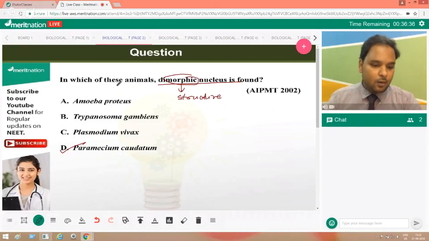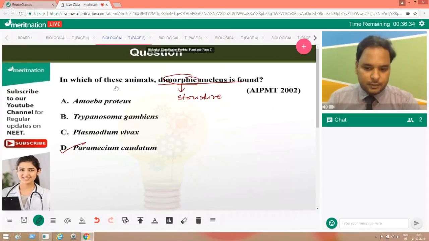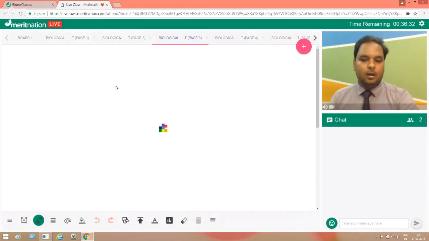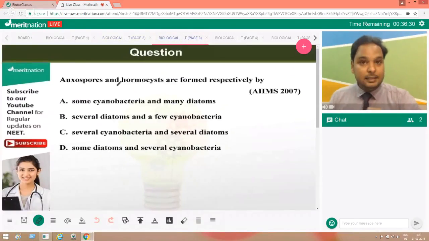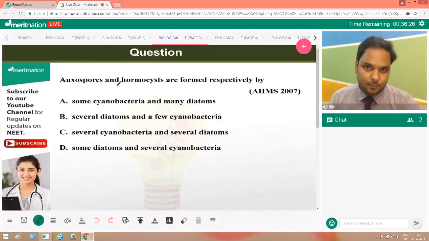Now, ready for the next one? Here it is, everyone. Oxospores and hormocysts, sometimes also called hormogony, are formed respectively by: some cyanobacteria and many diatoms; several diatoms and a few cyanobacteria; several cyanobacteria and several diatoms; and some diatoms and several cyanobacteria.